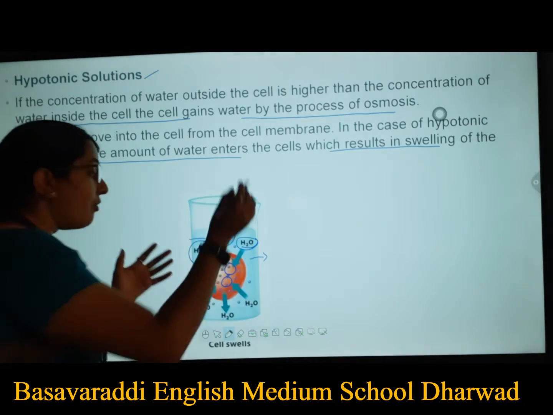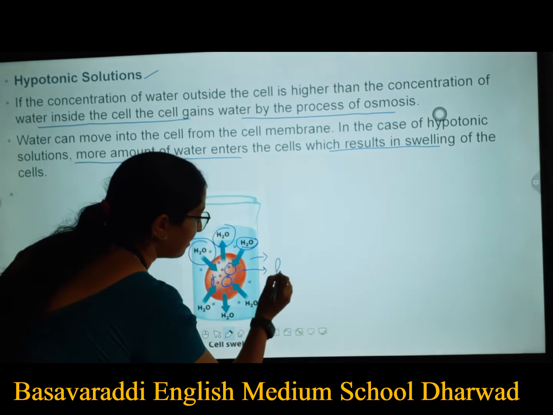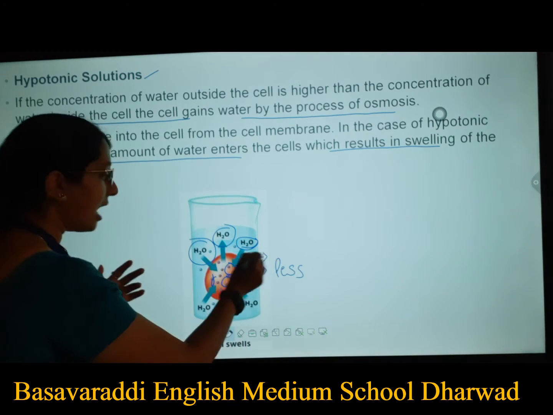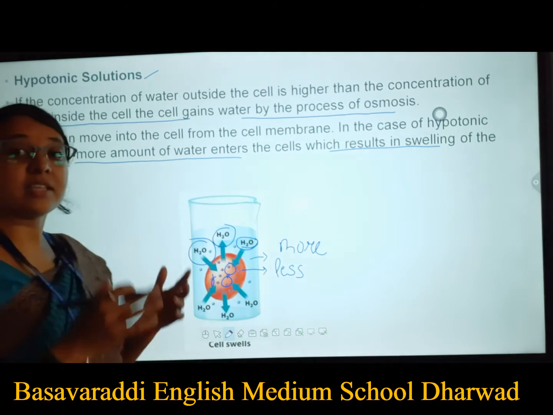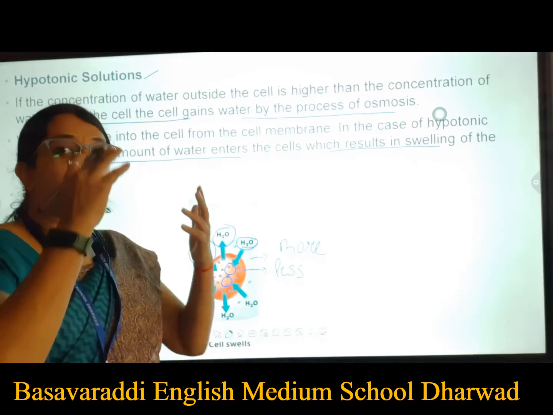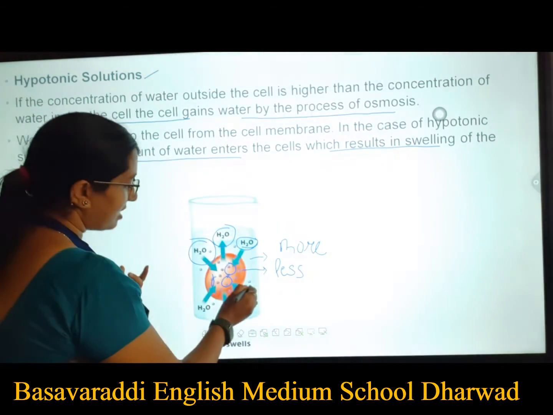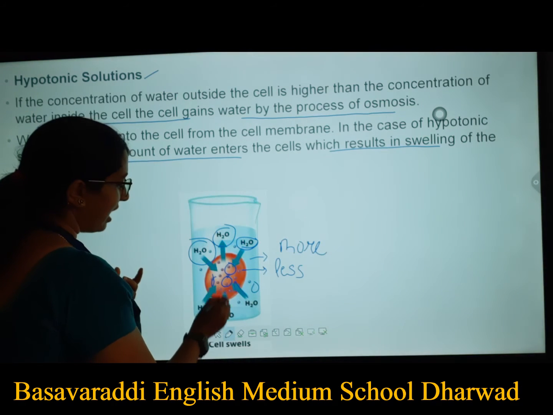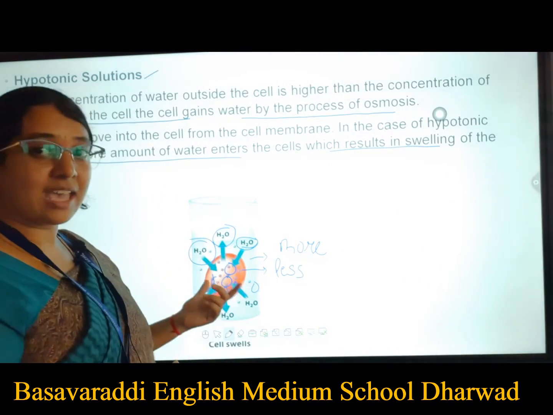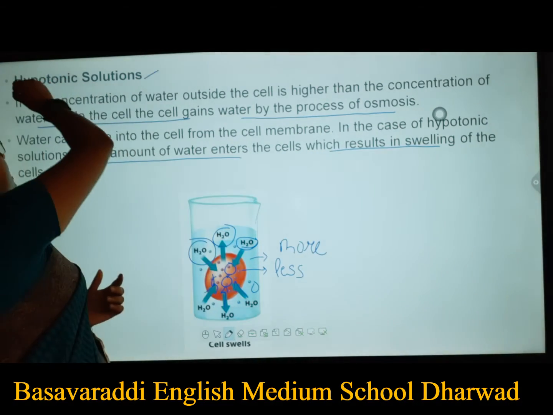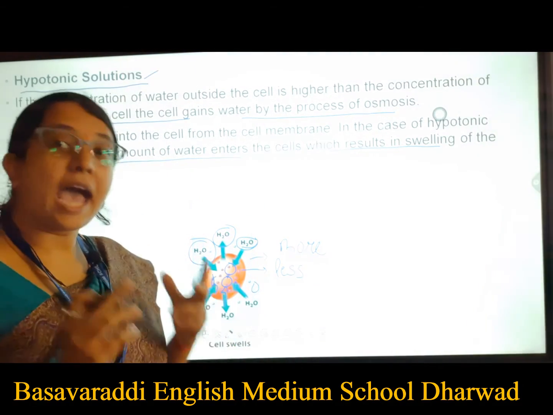That means when the concentration of water inside this particular cell is less and outside is more, according to the osmosis process, the movement of liquid takes place from higher concentration to lower concentration. So the water outside is going to enter this cell, and as a result you will see the swelling. This kind of solution is called a hypotonic solution.